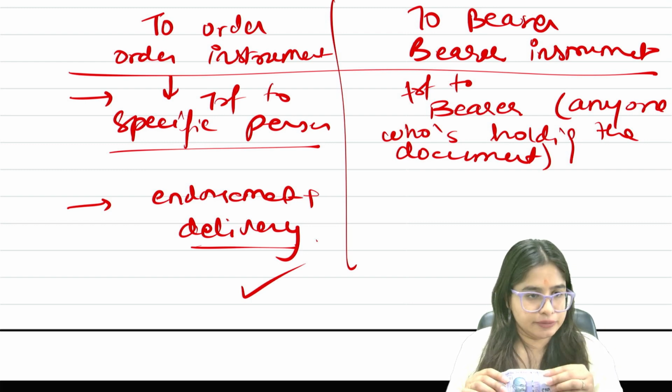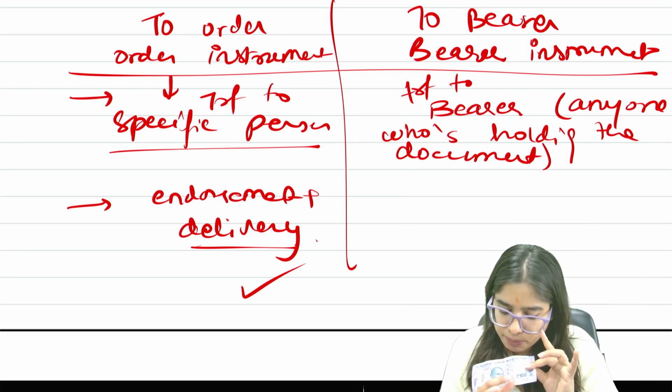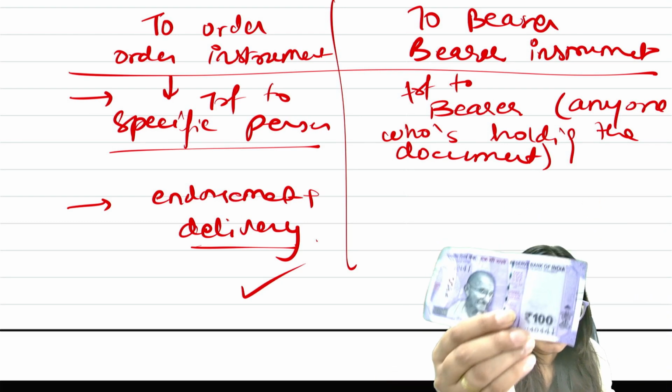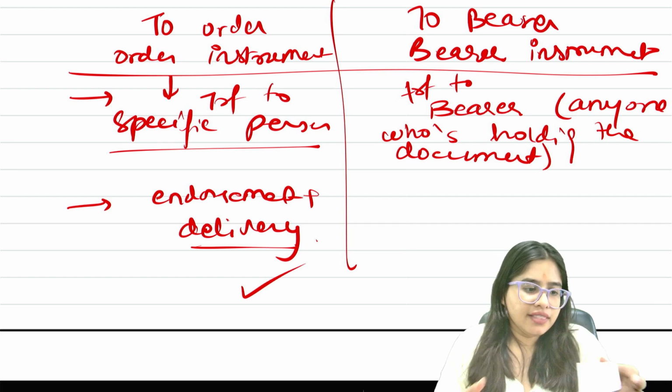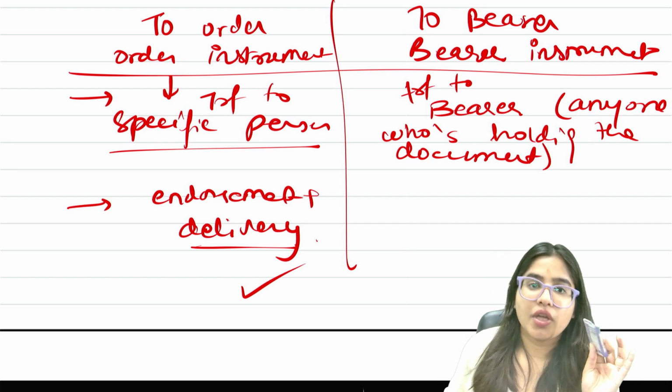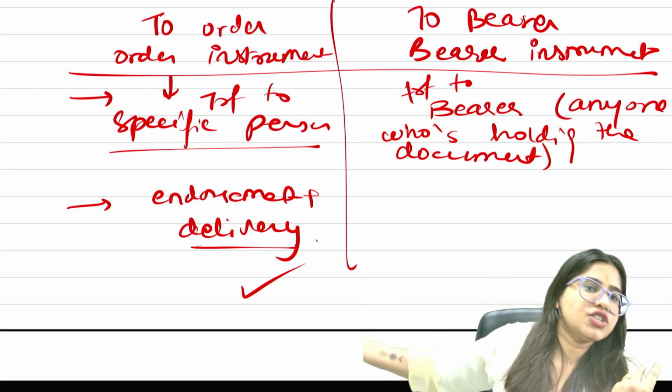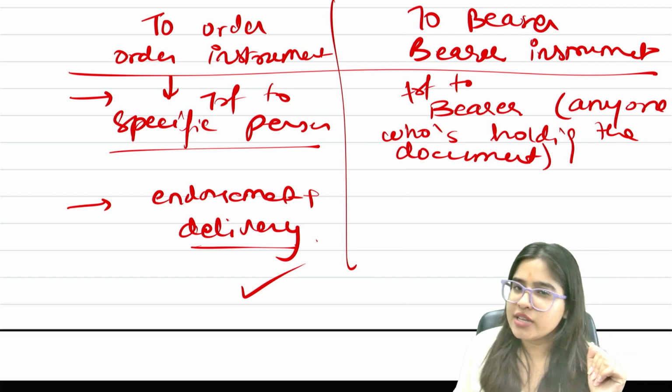So let's say the governor, while making this currency note, puts a signature here. Can you see? There is a signature of the governor. So they put a signature here, and then they issued this currency note. Now, for further transferring this note to other people, do we need to sign again?